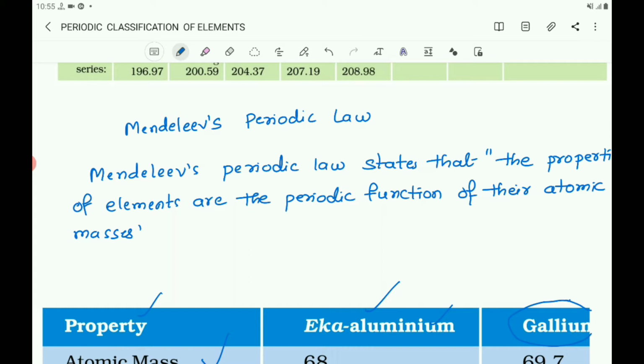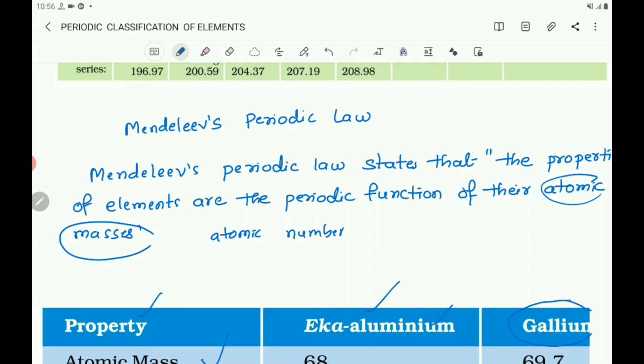Accordingly, Mendeleev's periodic law was modified and atomic number was adopted as the basis of the modern periodic table. In this law, the properties of elements are a periodic function of their atomic mass. Here, atomic mass is replaced by what? Atomic number.